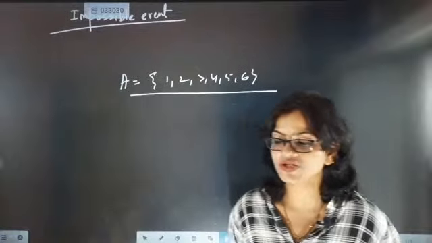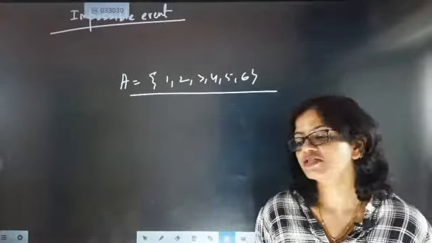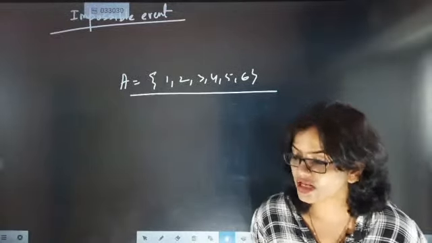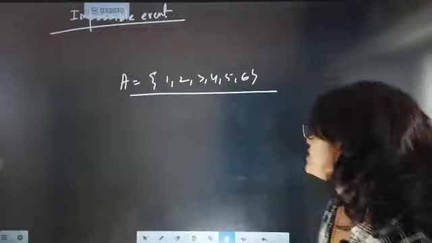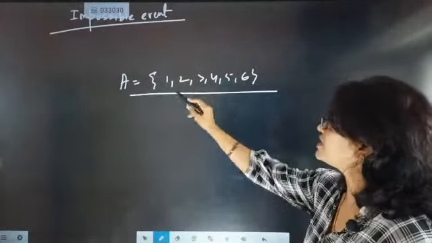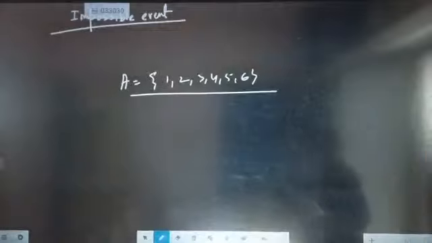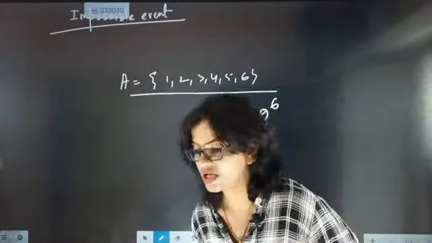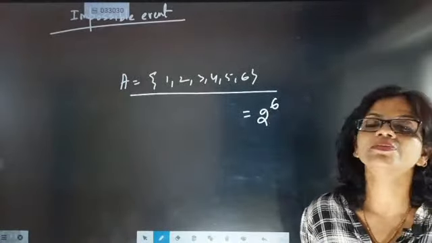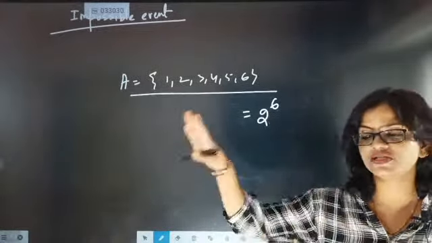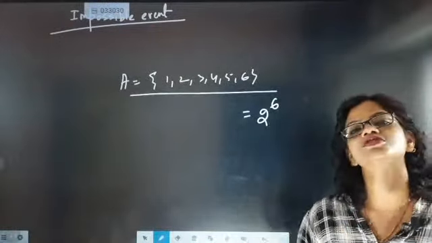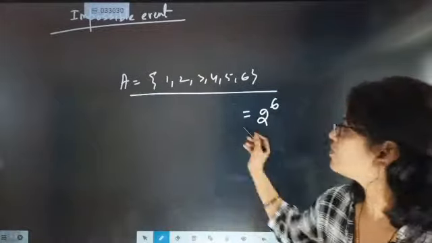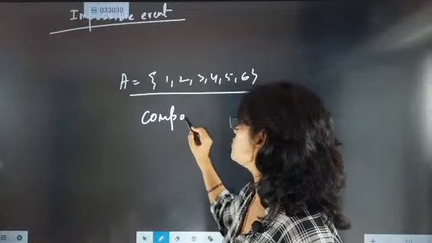If a set contains 6 elements, then the total number of possible subsets will be 2 to the power 6. So these are the total possible subsets. Now out of these total possible subsets, if somebody tells you to take out the compound events, then how do we take out the compound events?